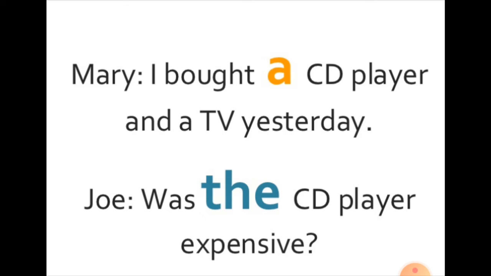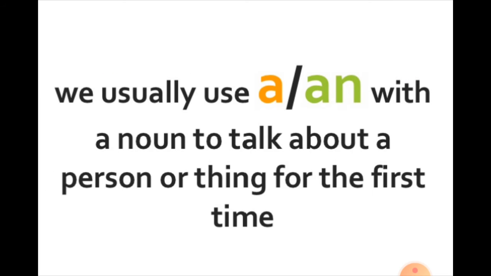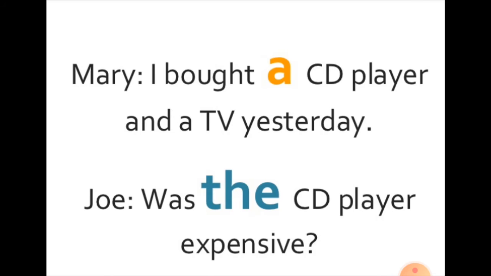Now, let's compare a and the. Mary says, I bought a CD player and a TV yesterday. Joe asks, was the CD player expensive? Now, I hope all of you can find the difference between a and the here. We usually use a or an with a noun to talk about a person or thing for the first time. Let us see the example once more. When Mary says she bought a CD player and a TV yesterday, she is referring to the CD player and the TV for the first time, and therefore the article a is used.